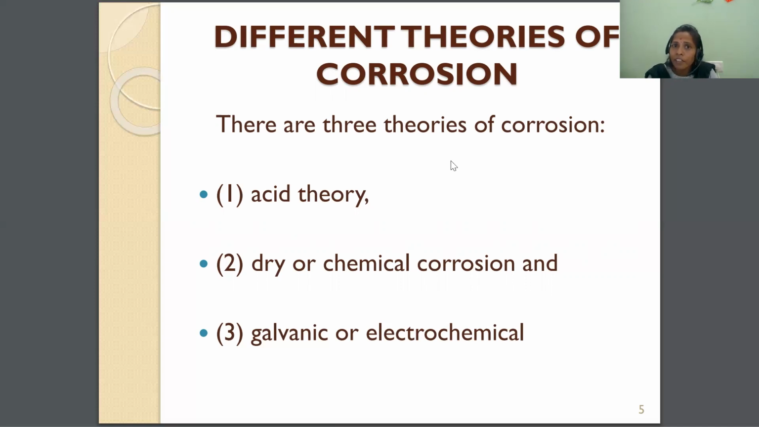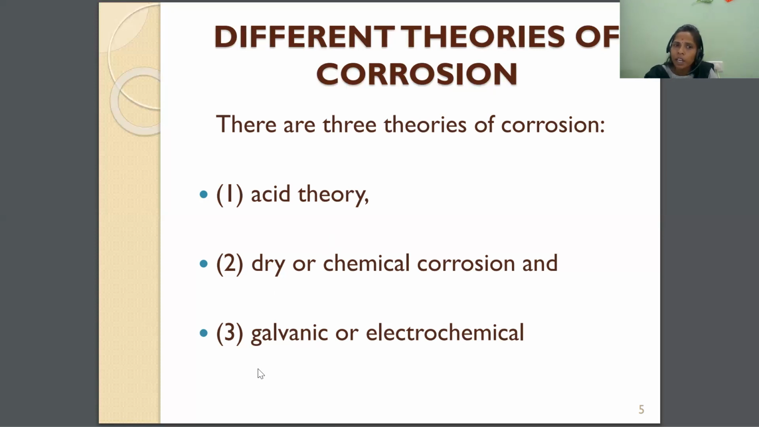So now let us see the different theories of corrosion. What are the different theories of corrosion? We have various theories, but among them we have three theories. One is the acid theory, another is the dry theory, and the third one is the wet theory. The acid theory is not part of our syllabus, so I'm not going to touch it. The next one is the dry or chemical corrosion; dry corrosion is also called chemical corrosion. And the third one is the galvanic or electrochemical or wet corrosion. So the dry theory and wet theory are part of our syllabus.